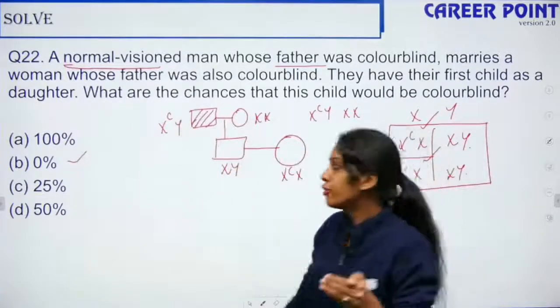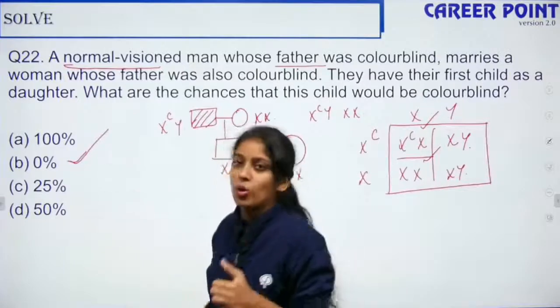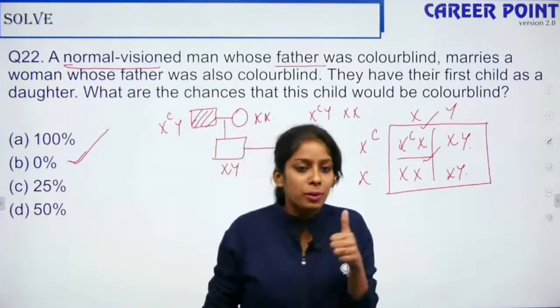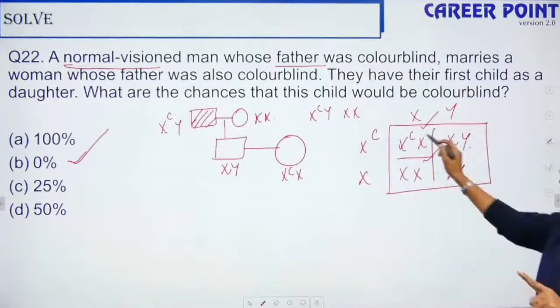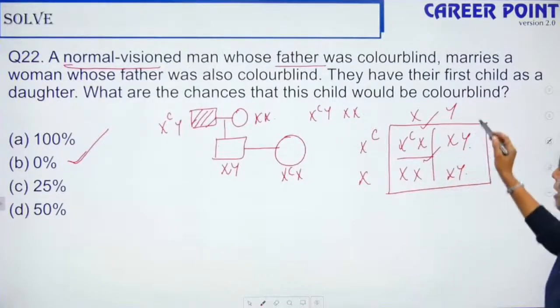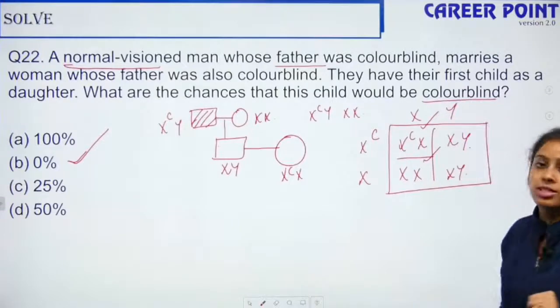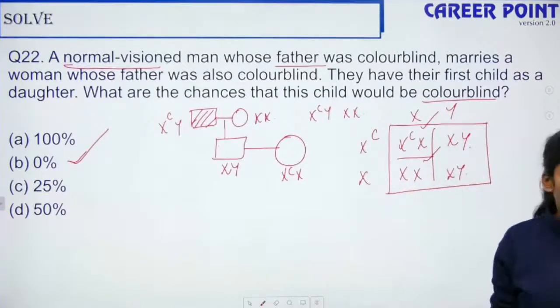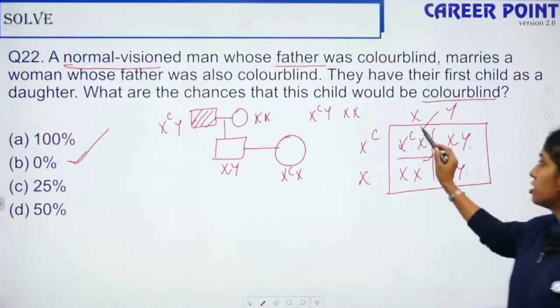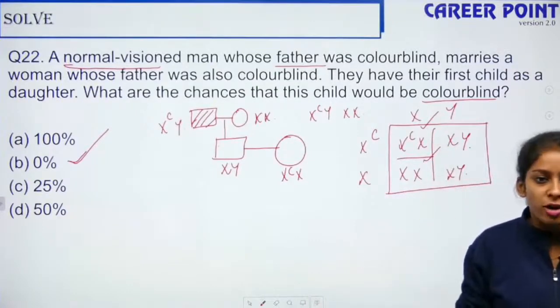So here none of the daughters will be colorblind. One will be carrier, one will be normal. No, Satyendra? No. So both are not affected by color blindness. Here they are asking what is the chance that this child would be colorblind. So it is 0. So please don't get confused. So this is just the carrier and this is the normal case.